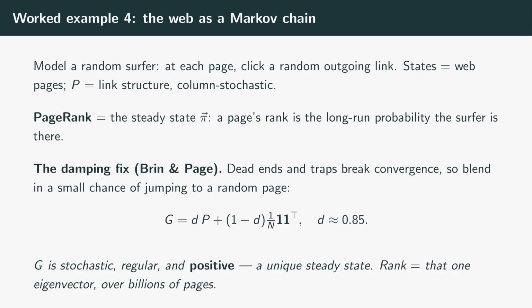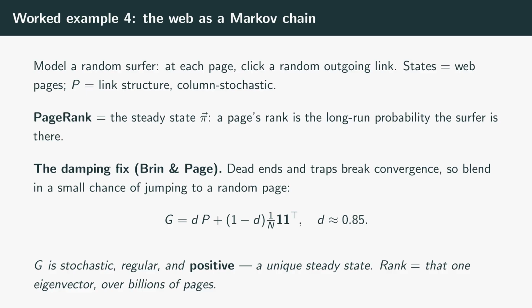For the finale, the most valuable eigenvector in history. Imagine a random surfer browsing the web. At each page, they click one of its outgoing links at random. The states are web pages, and the transition matrix is just the link structure, made column stochastic. PageRank is nothing but the steady state of this chain. A page's rank is the long-run probability that the random surfer is sitting on it. Important pages are the ones the surfer keeps returning to, because many links, themselves from important pages, point in.